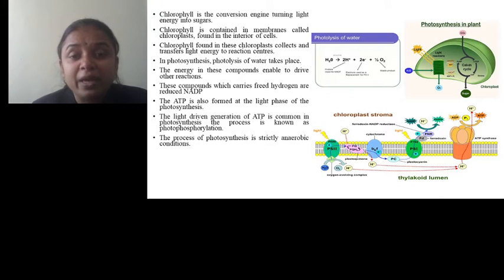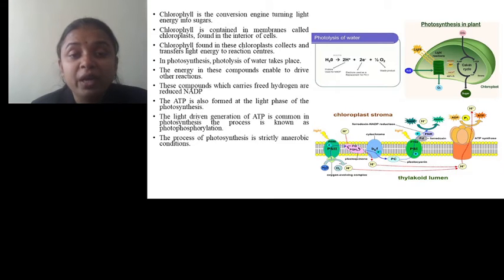These compounds, which carry the freed hydrogen as well as electrons from the water molecule, are the reduced NADP, that is NADPH. During the transfer of electrons from photosystem II to photosystem I, energy is formed in the form of ATP.